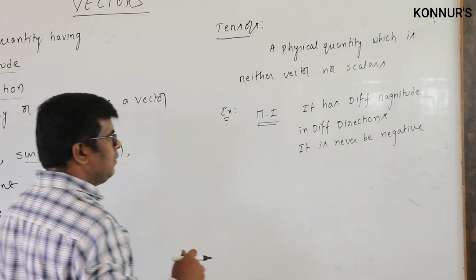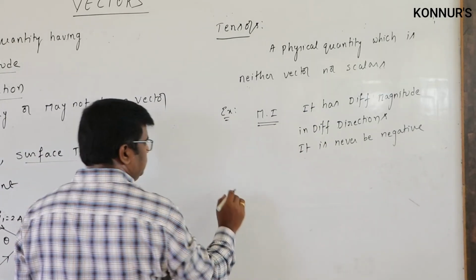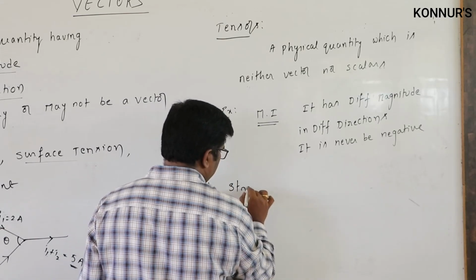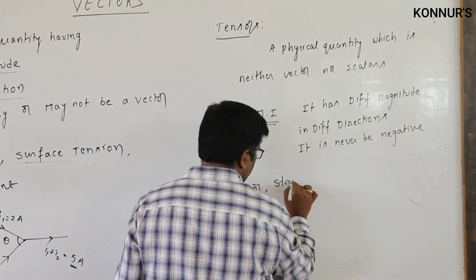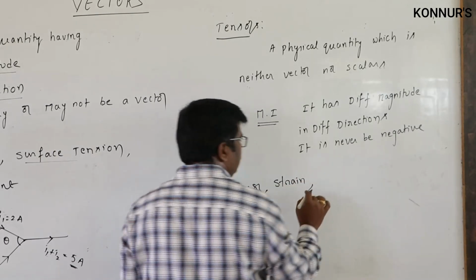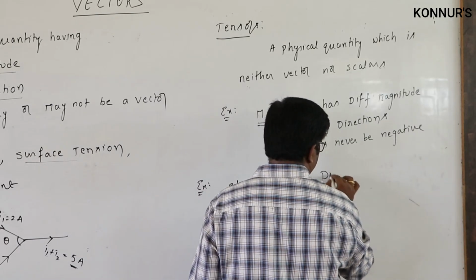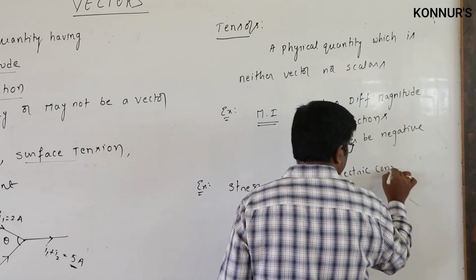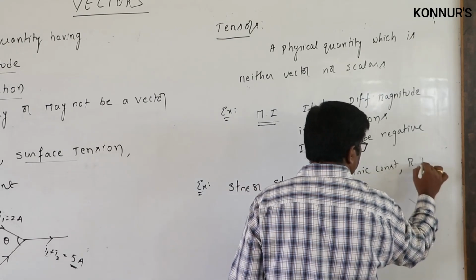Or else we can take a few of the quantities like stress, strain, or a dielectric constant, or else the refractive index.